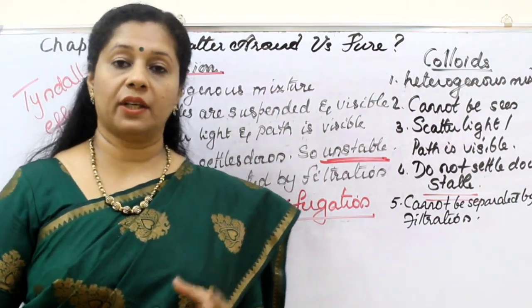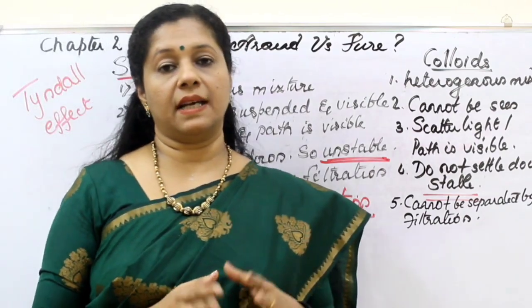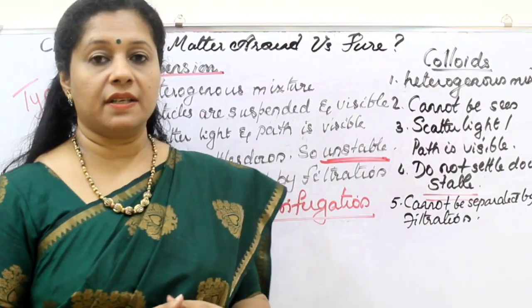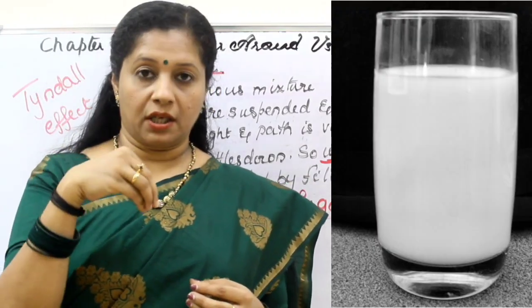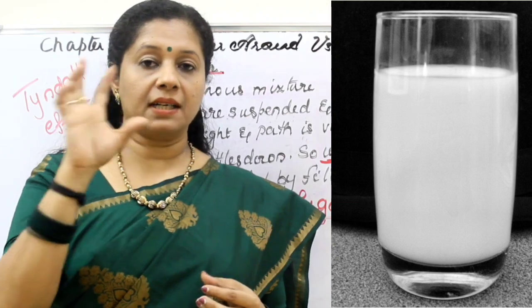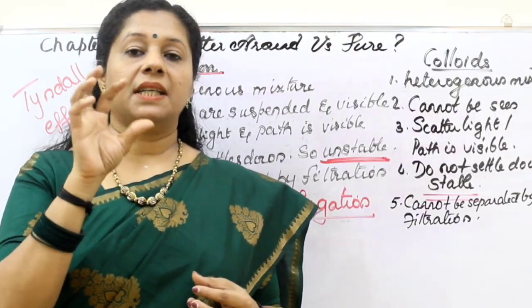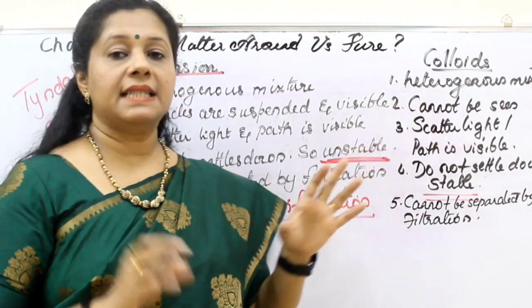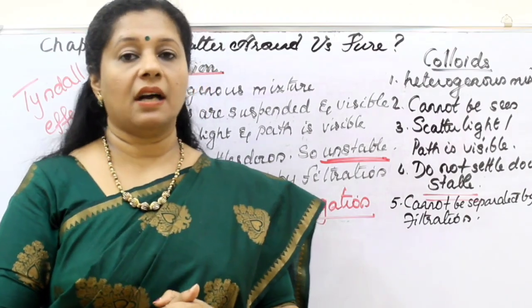The next type of mixture is called a colloid. Colloids are also heterogeneous mixtures, but they look like a homogeneous mixtures. They are evenly distributed, but they are actually heterogeneous mixture. For example, if you add milk in the water, you will not be able to see milk particles separately, or ink in the water, but still these particles are suspended. Okay. And next is, they cannot be seen with our naked eye. Individual particles cannot be seen with our eyes.